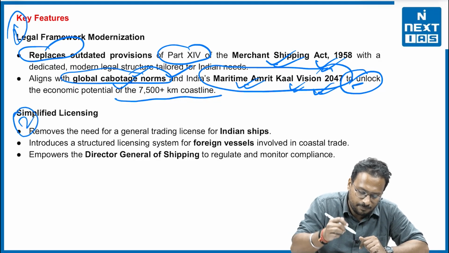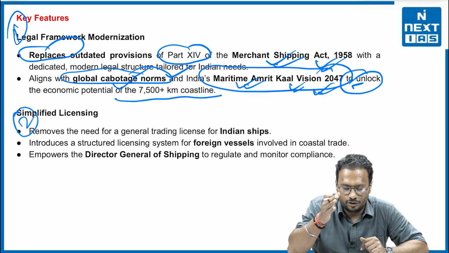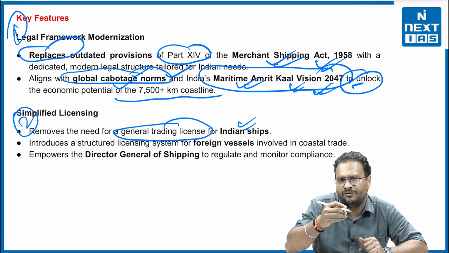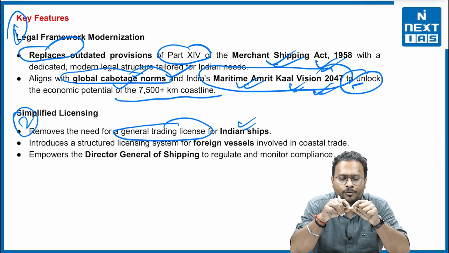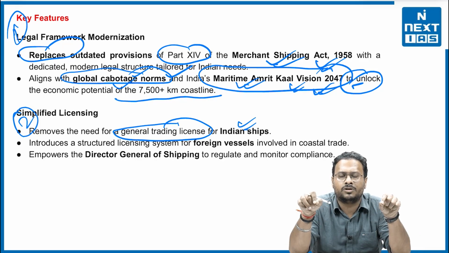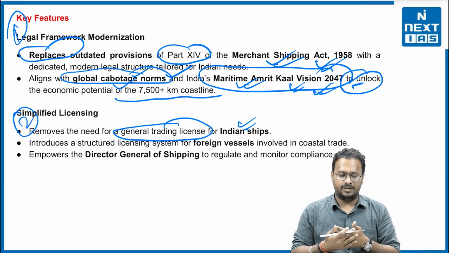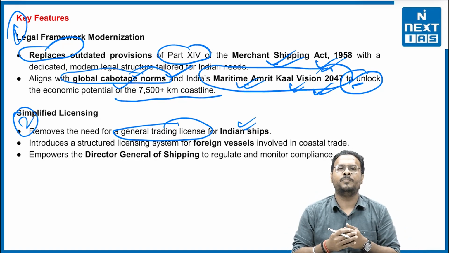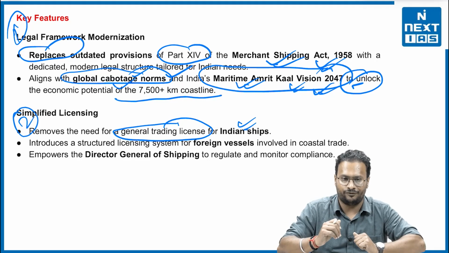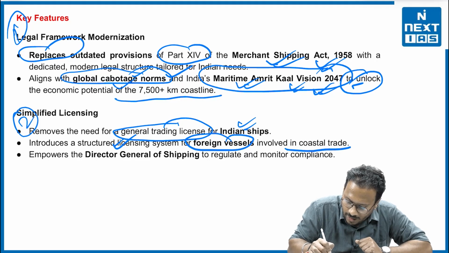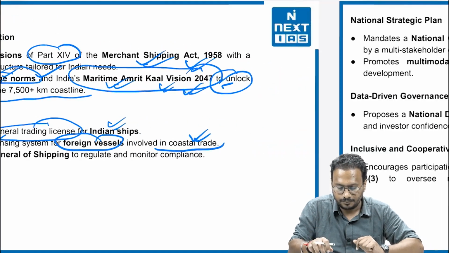Second, simplify the licensing processes. Right? So it removes the need of the general trading license for Indian ships. The licensing will be given easily. The point is that the government of India is trying to streamline the license process. Right? So that means reducing the red tape. Red tape means delaying the renewal process or something like this. Once we know that the renewal process has become easier, more and more people will try to participate more proactively. Second, it introduces a structured license system for foreign vessels involved in coastal trade.